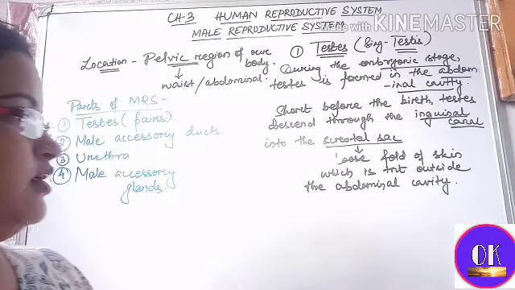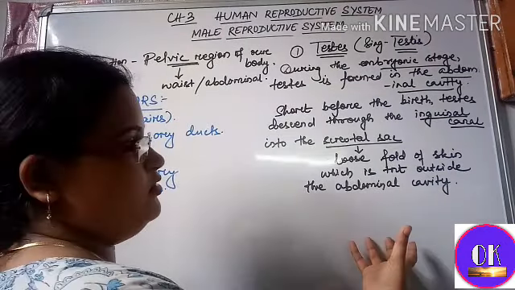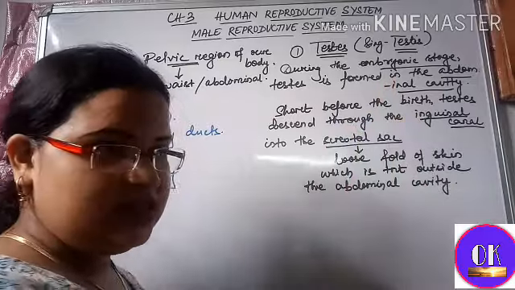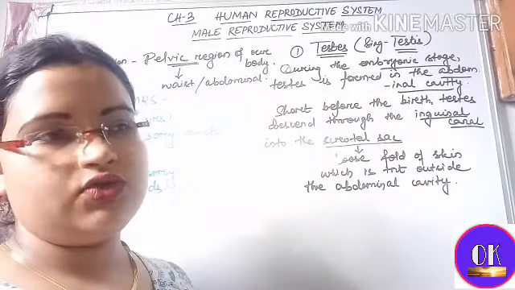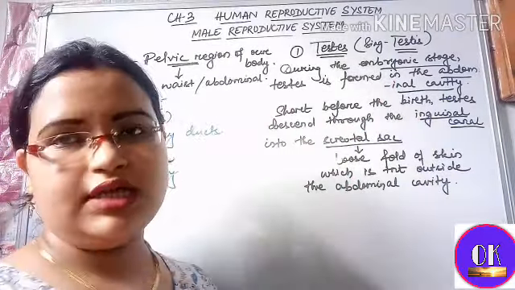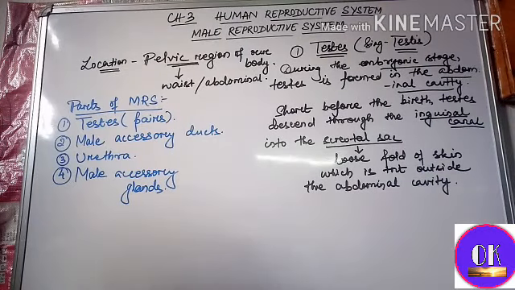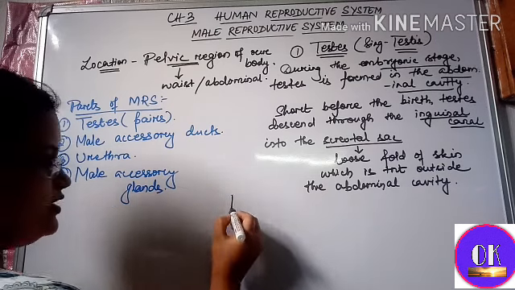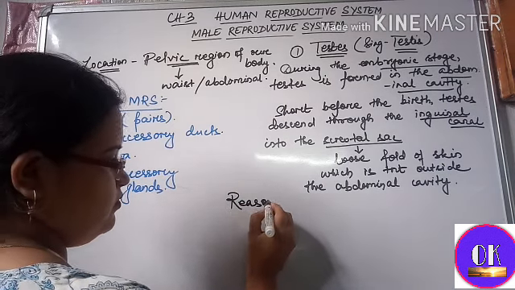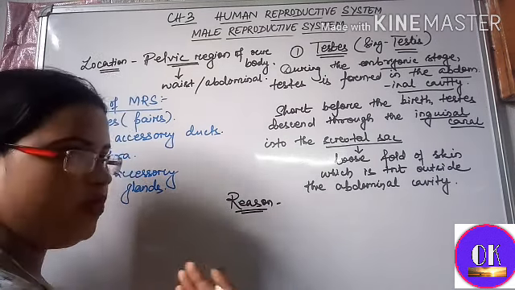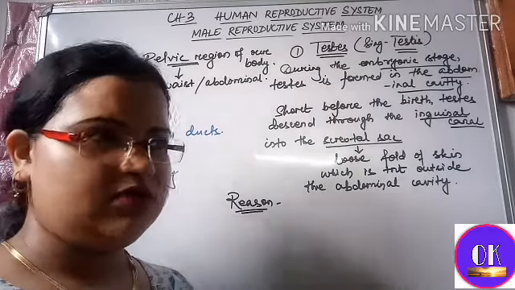Okay. Now what is the need of the descending down of testes from the abdominal cavity into the scrotal sac? Why can it not be present inside the abdominal cavity? There is a reason. What is that? Our body's normal temperature is around 37 degrees Celsius.